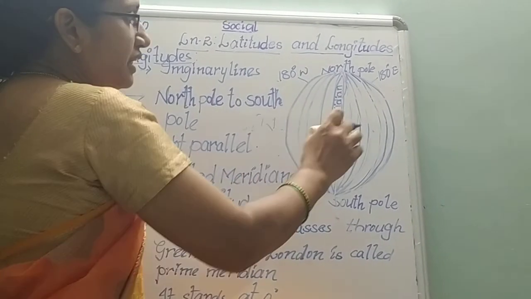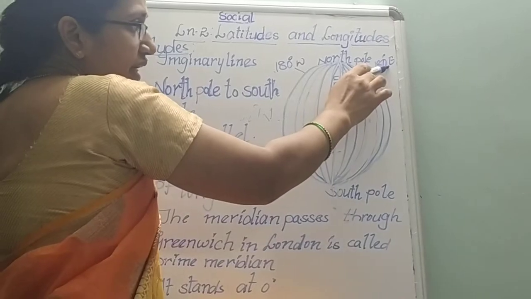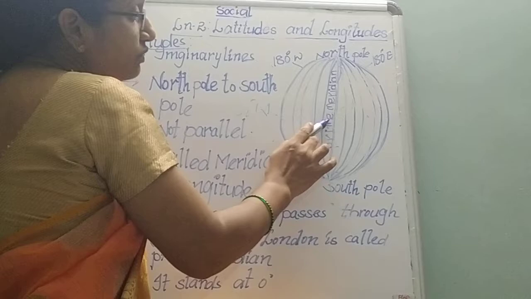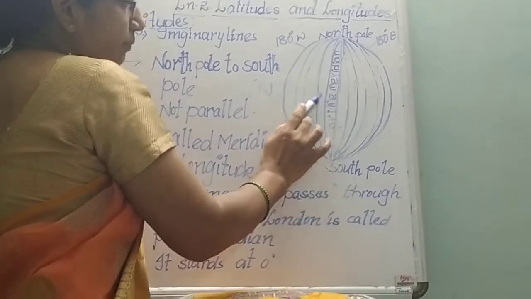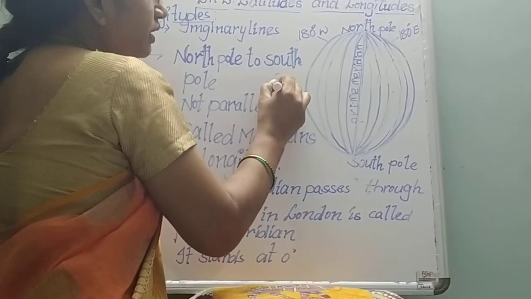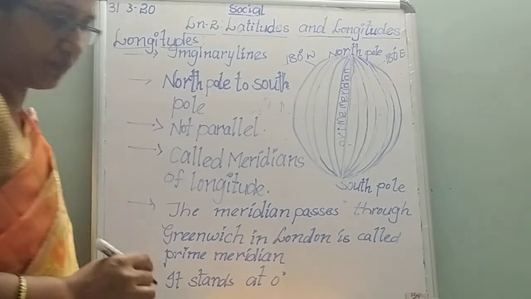So meridians that are east of the prime meridian are indicated with degrees east. The meridians that are west of the prime meridian, all these are indicated with degrees west. Okay children.